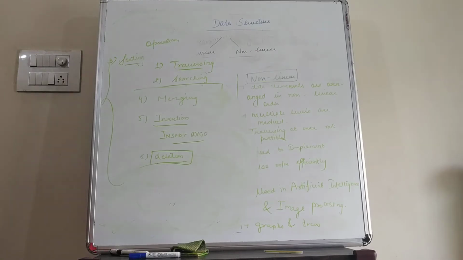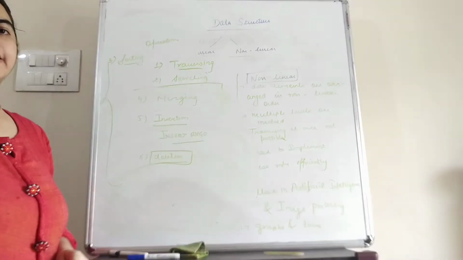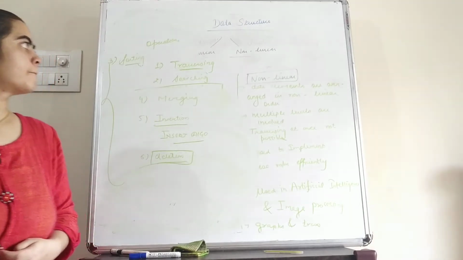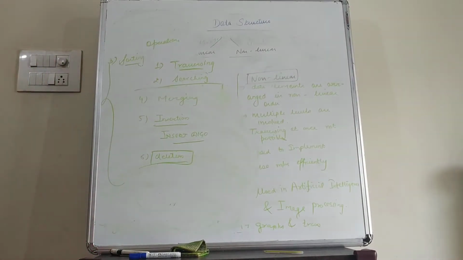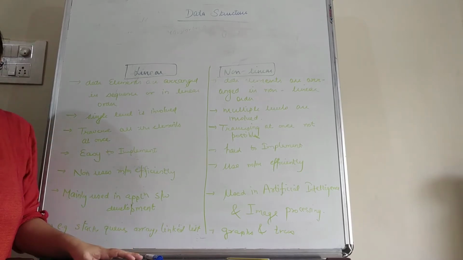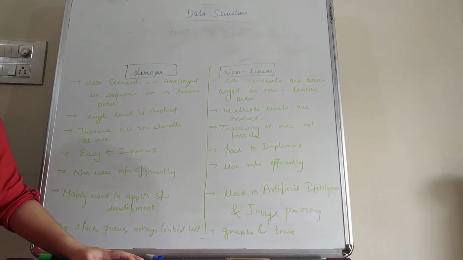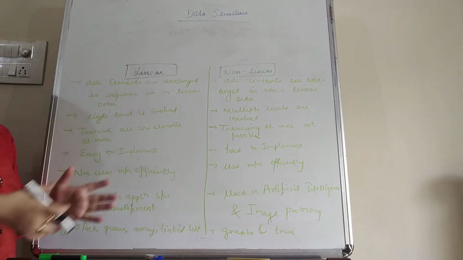So these are the 6 different data operations which we can perform on the data structure. Now students, a data structure is a way to organize and store the data in the computer memory efficiently. The data structure is in such a way that the user can easily search the data elements, or easily store the data in any of the data structures.